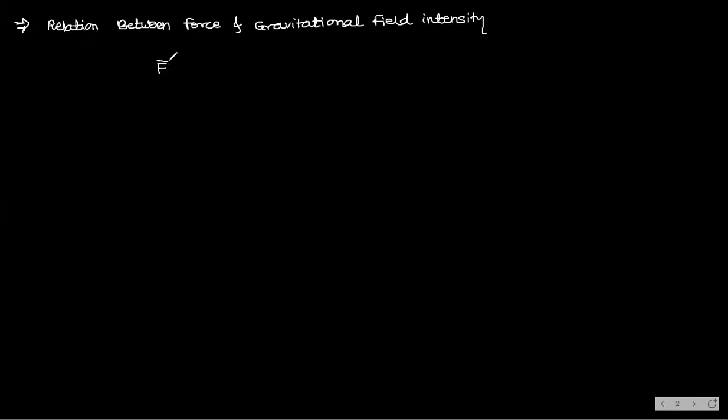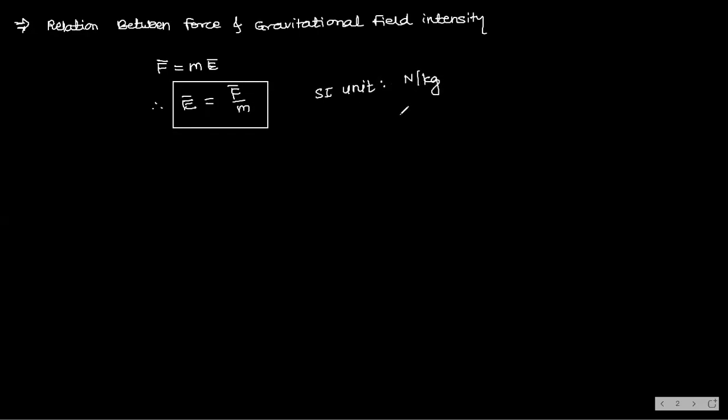F bar is equal to m into E bar. E bar is equal to F bar by m. Remember this. Okay? Yes, no? And you know the SI unit also. SI unit is what? Newton per kg. F by m. Newton per kg. Right. F by m. See now one problem, how they are asking on this model.